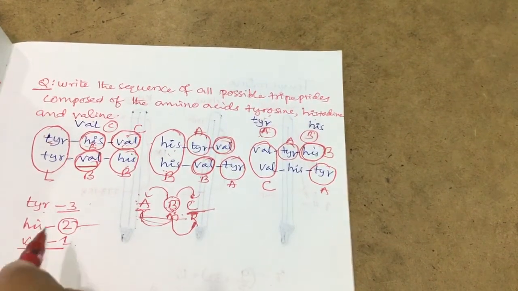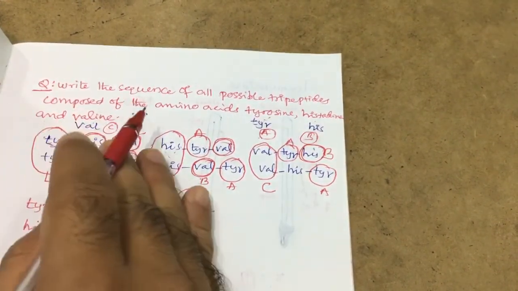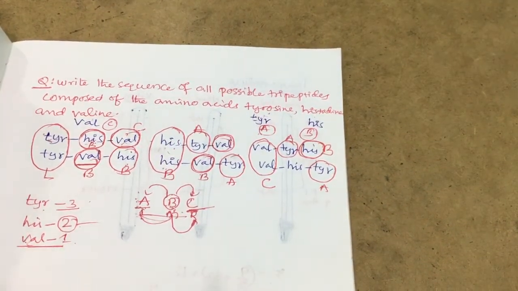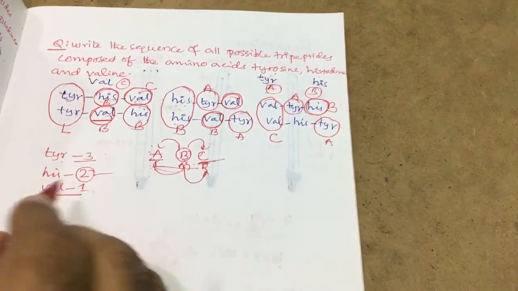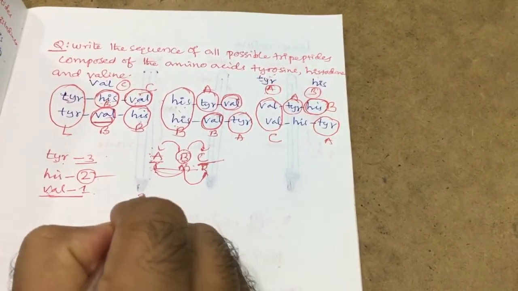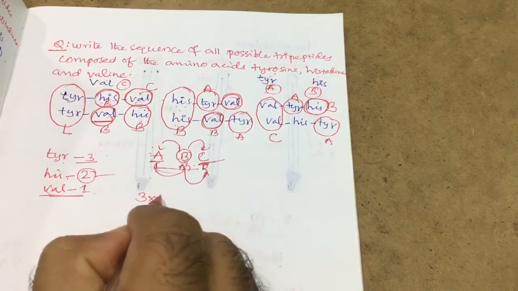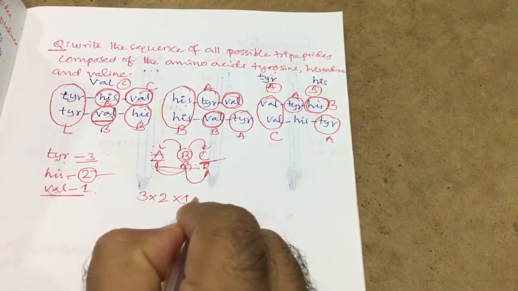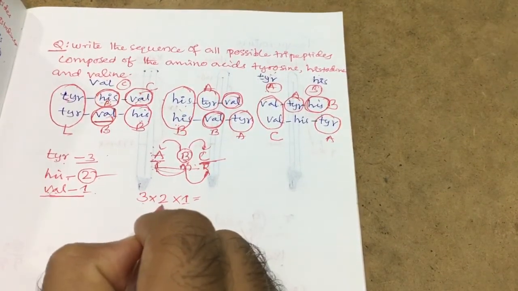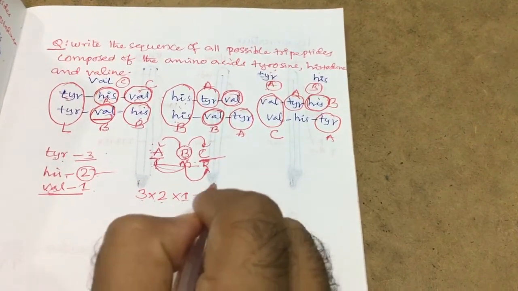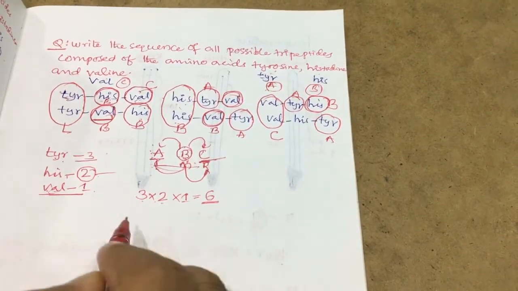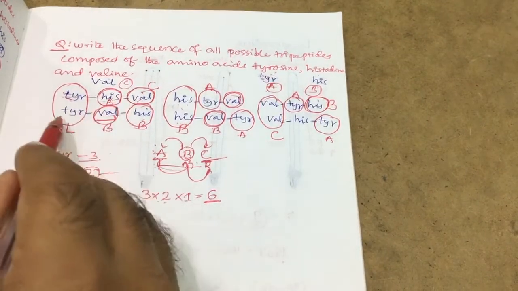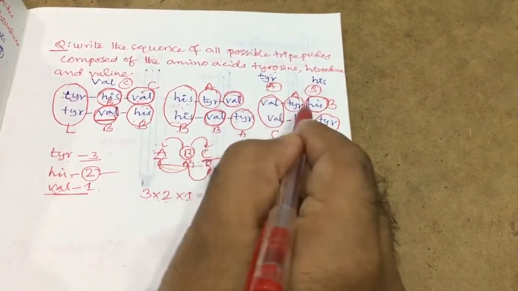So always we can't arrange this type of arrangement in the competitive exam. For this, I will give one shortcut. This is 3 possibility mean 3, 2 possibility mean 2, 1 possibility mean 1. This can be written like this: total 3 into 2, 2 into 1, it means 6. Total, how many tripeptides are possible with the 3 different amino acids? 1, 2, 3, 4, 5, 6.